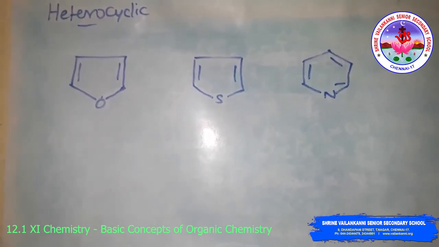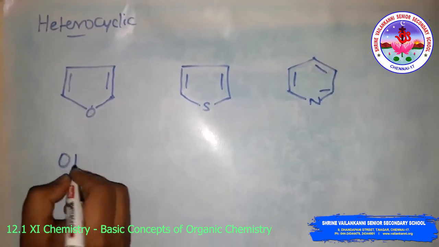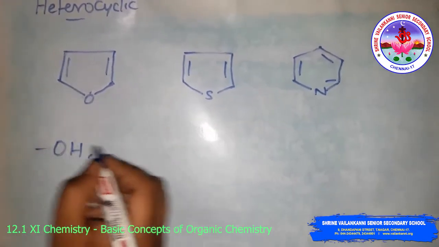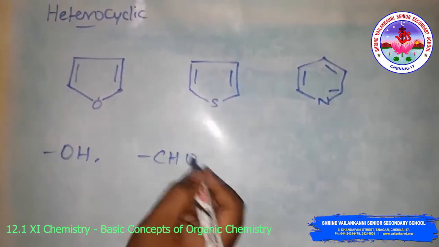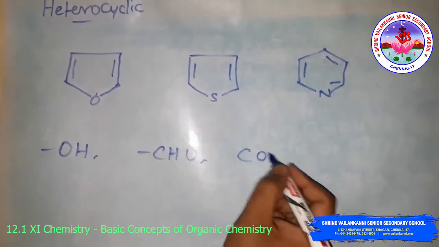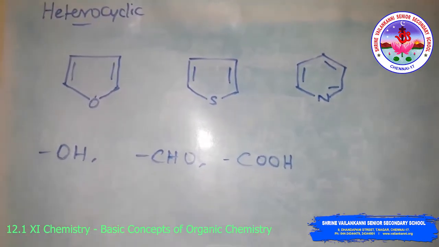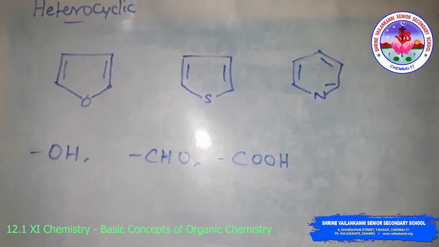For example, hydroxy OH, aldehyde CHO, carboxylic acid COOH. These are called functional groups.